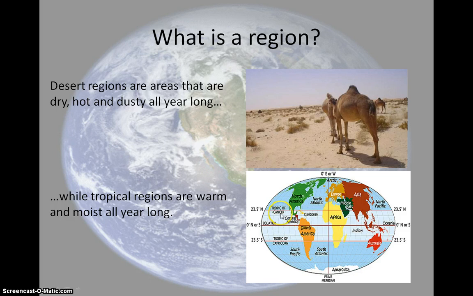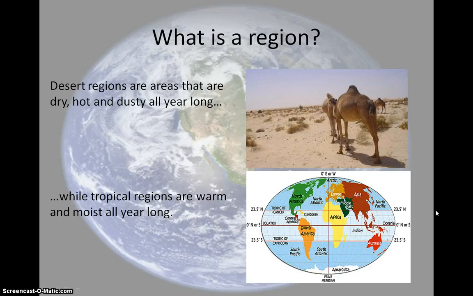This area between the Tropic of Cancer and the Tropic of Capricorn is called the tropics. All right? It's right around the equator, and this region of the planet, it's always warm and moist all year long. This is where you're going to find most of your rainforests, or all your rainforests. All right? What's the physical characteristic that unites them? Well, they're all warm and moist.